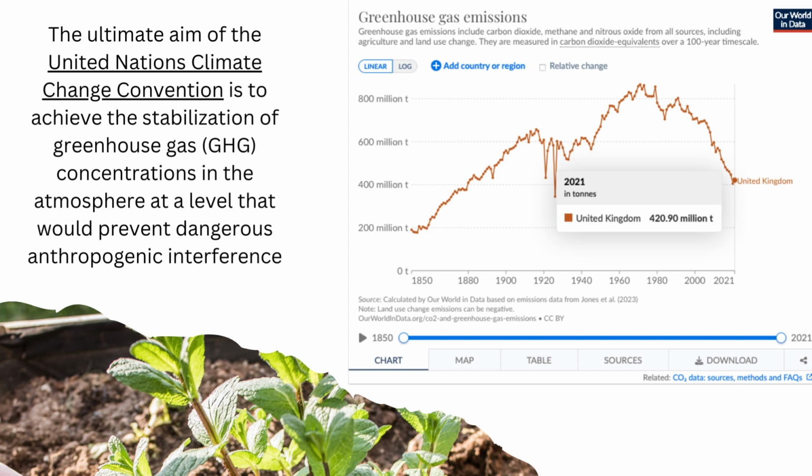The ultimate aim of the United Nations Climate Change Convention is to achieve the stabilization of greenhouse gas concentrations in the atmosphere at a level that would prevent dangerous interference with the climate system. As you can see, the United Kingdom is around 420.90 million, and that's from 1850 all the way up to 2021.